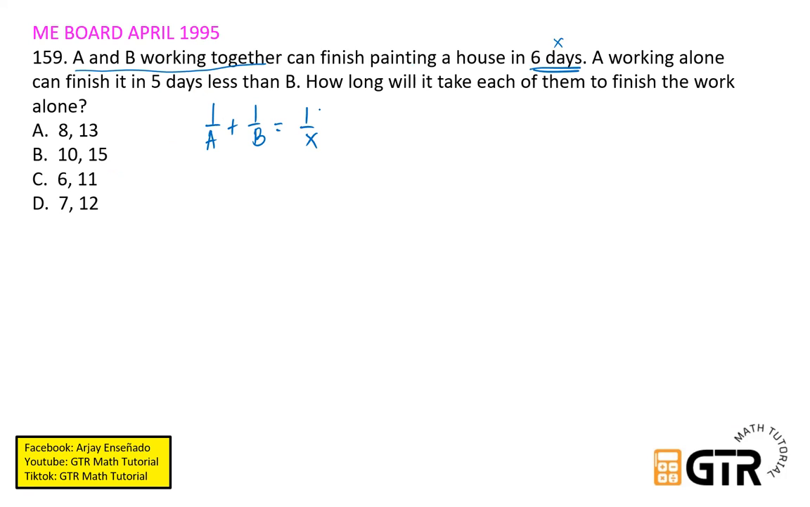Okay? A working alone can finish it in 5 days less than B. So therefore, ang equation natin para kay A ay equal sa B minus 5 kasi 5 days less than. So B minus 5 ang rate ni A. How long will it take both of them to finish the work alone? Okay, so masasolve muna natin dyan si B. So si A, substitute natin yung B minus 5 dito kay A. Okay, so we have 1 over B minus 5 plus 1 over B equals 1 over X.